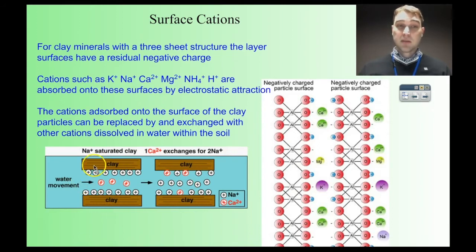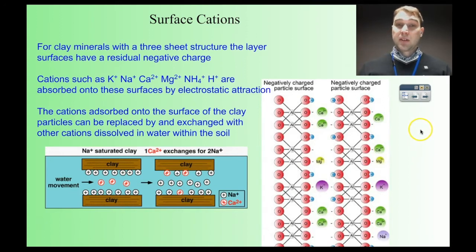So in our picture here we've got a clay, the clay has a negative charge, we've got these positive charges sticking to it. If we look over here, we have aluminium and oxide, so there'd be silicon in there too, obviously, if it's aluminosilicate. Where these oxide bits are, they have a negative charge. So those negative charges there can attract positive ions. Here we've got potassiums, we've got calciums, we've got magnesium. So they're being attracted to the negative charge of the clay.